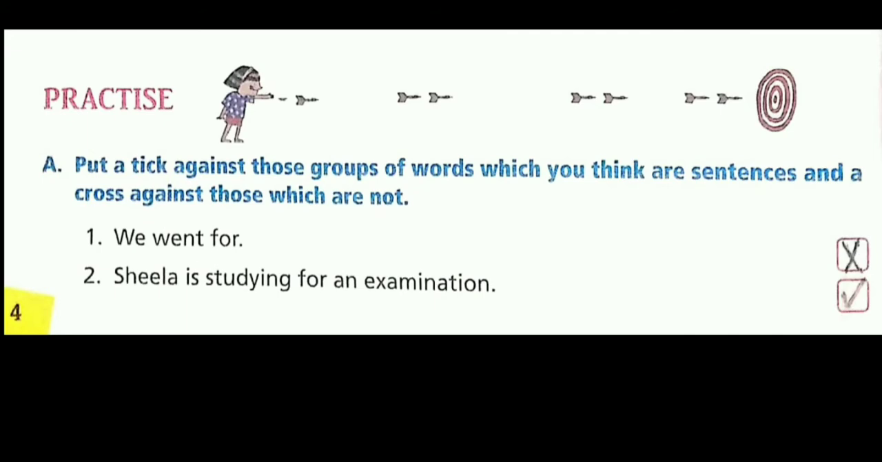We went for. As you can see, it is an incomplete sentence. It is not giving us any meaning. So you may put a cross. Now the second one: Sheila is studying for an examination. As you can see, it is beginning with a capital letter, it is ending with a full stop, and also it is giving us a meaning. As the second sentence is a complete one, you may put a tick. It is a correct sentence.